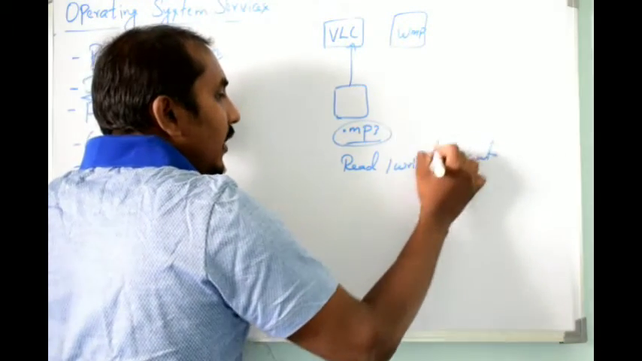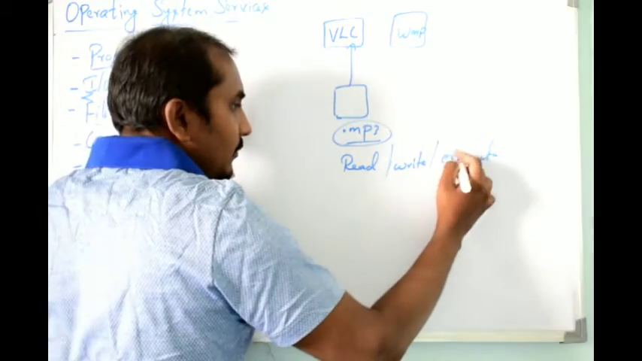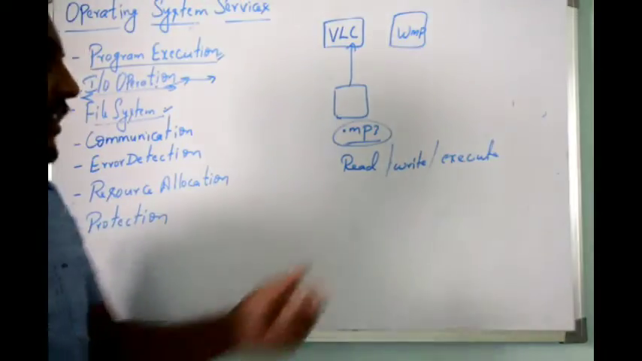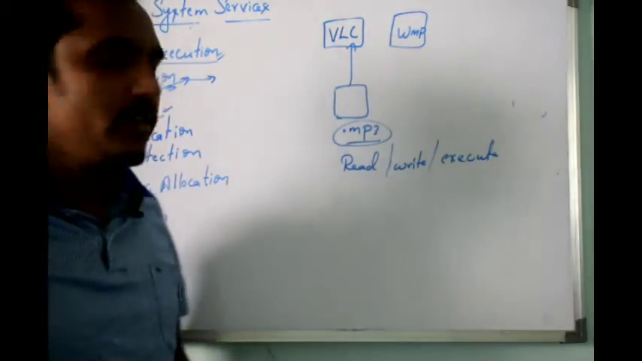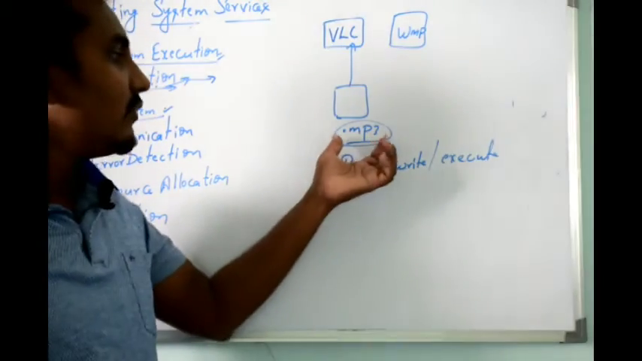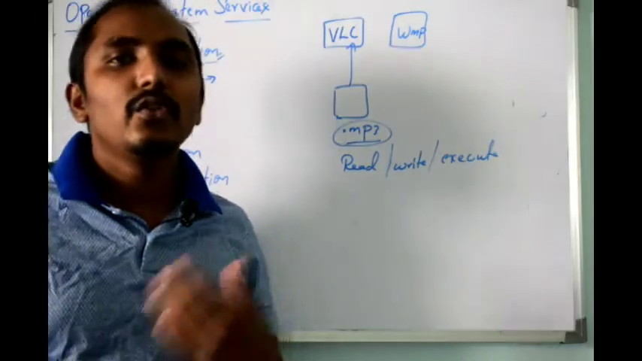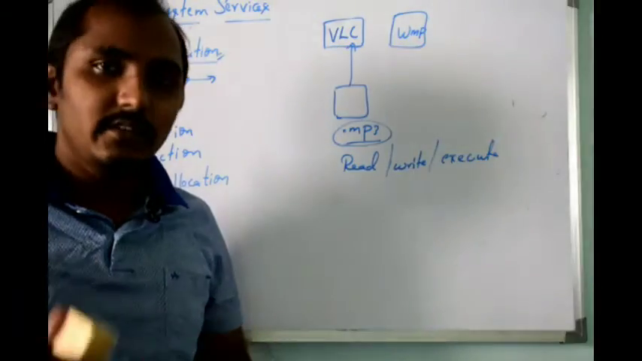Okay, so we have three basic types of functions: read, write, as well as execute. Read in the sense that whatever information you have in the file, you can read it, in the sense I can access that information.